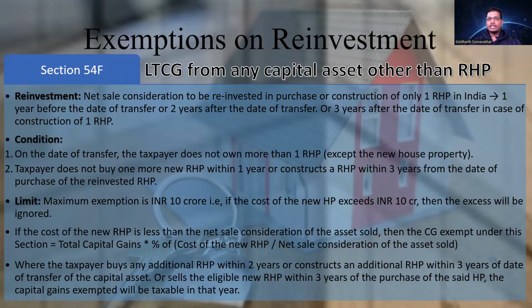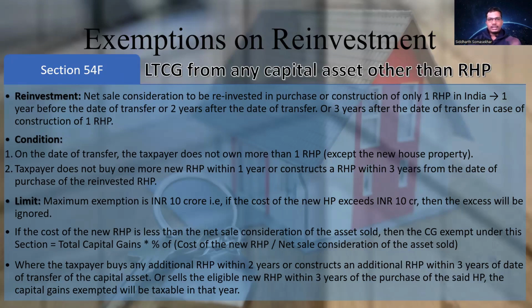The second condition is that the taxpayer does not buy more than one more new residential house property within 1 year of the date of purchase of the reinvested house property, or construct a residential house property within 3 years from the date of the purchase of the reinvested house property. Basically, this restricts a taxpayer from getting another new house property after it has reinvested in a new house property. Within 1 year if it is a purchase, within 3 years if it is a construction, from the date of purchase of the reinvested residential house property.